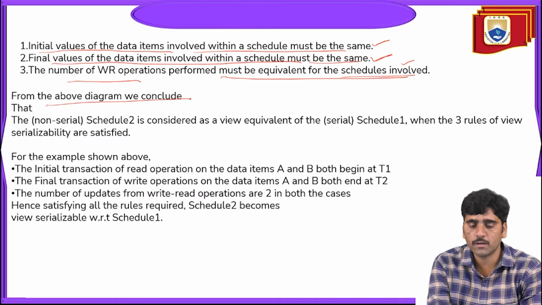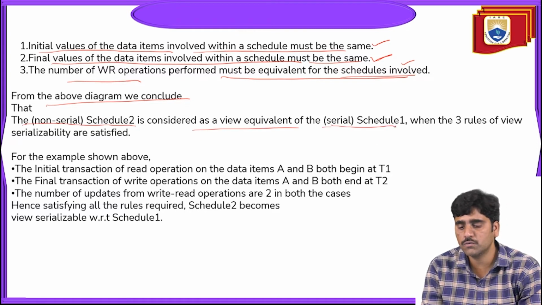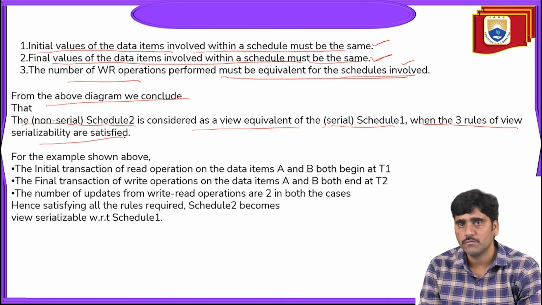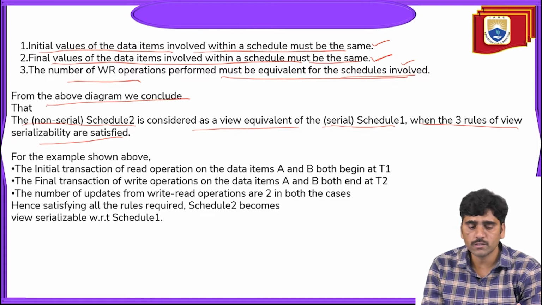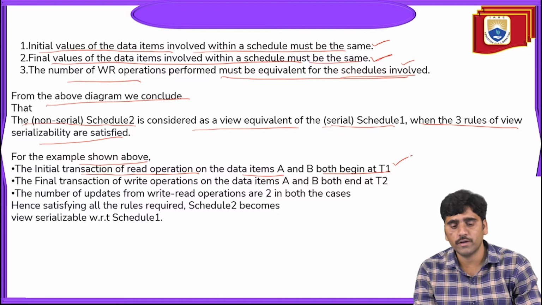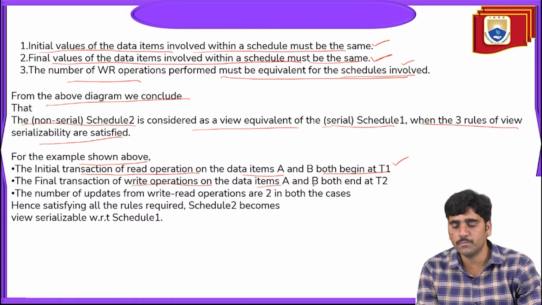So from the above diagram, we conclude that the non-serial schedule 2 is considered a view equivalent schedule to schedule 1 when the three rules of view serializability are satisfied. For the example shown, the initial read operation on the data items A and B both begins at T1, and the final write operation on the data items A and B both ends at T2, transaction 2.